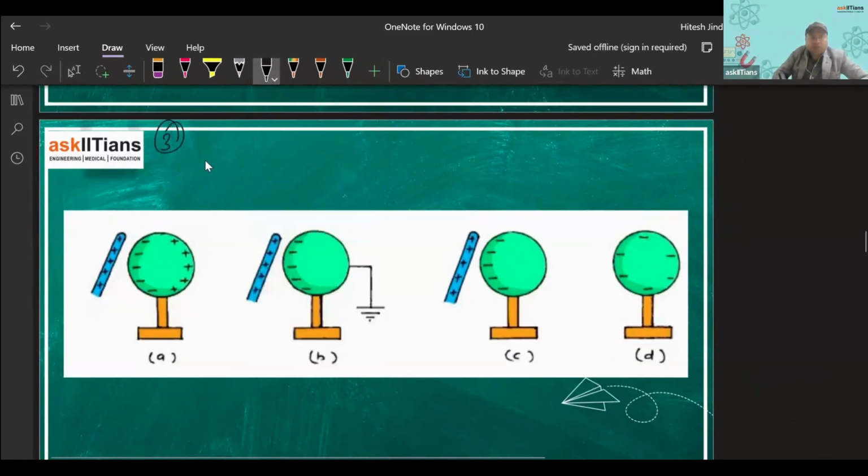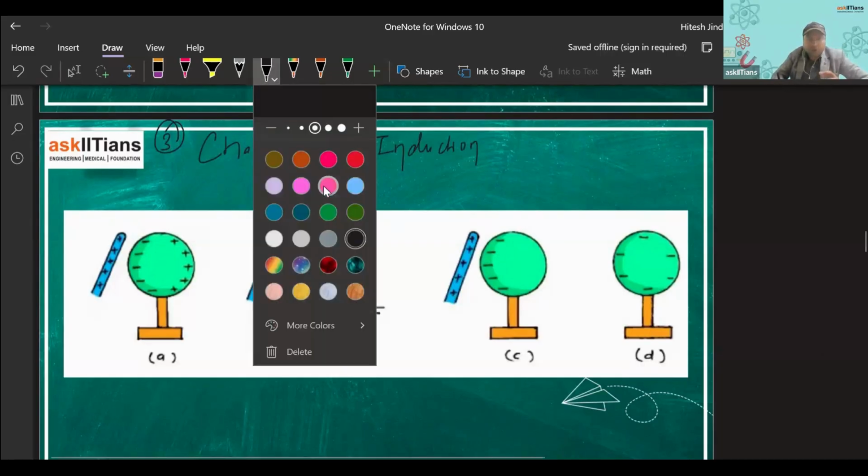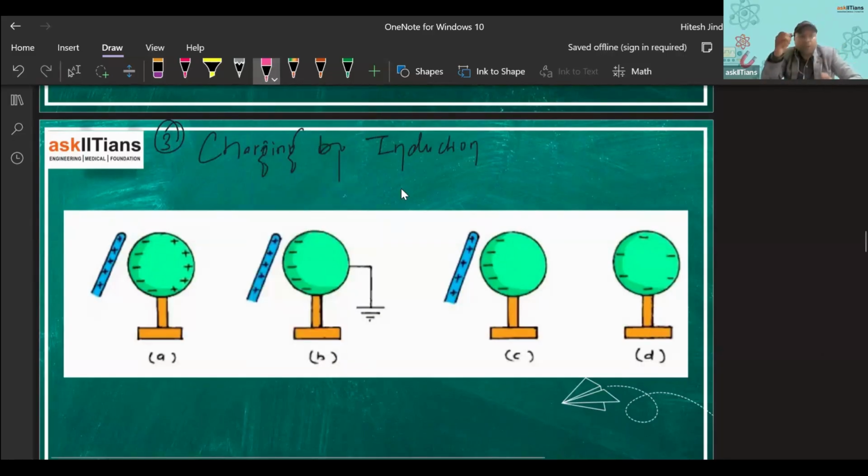So the third method is known as charging by induction. Here, neither are we rubbing anything, nor are we bringing things in contact. We are just bringing it near to something. Just by bringing it closer, not touching, we are charging a body.